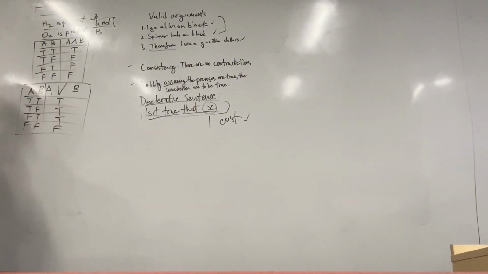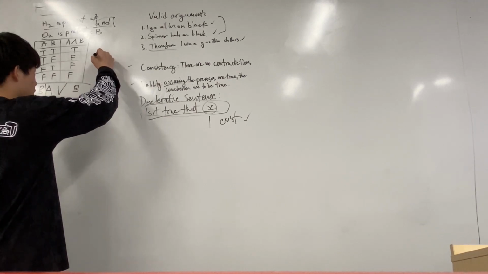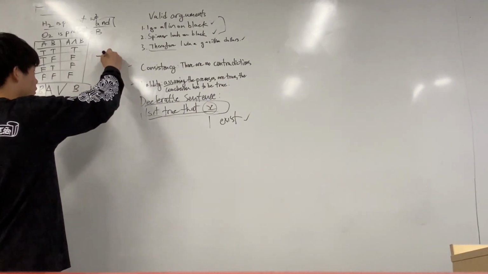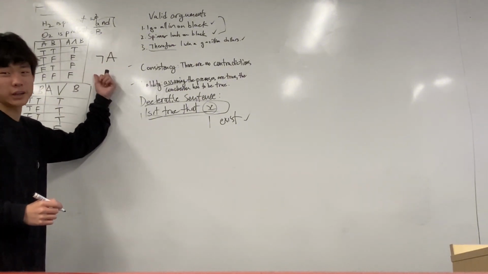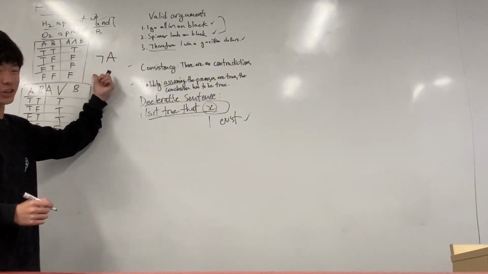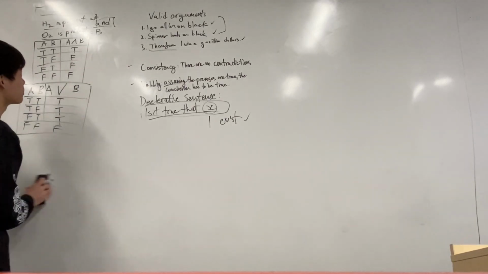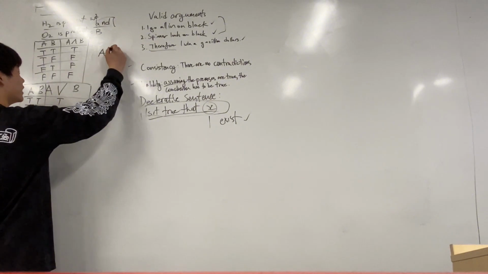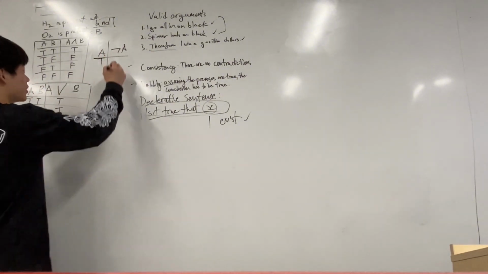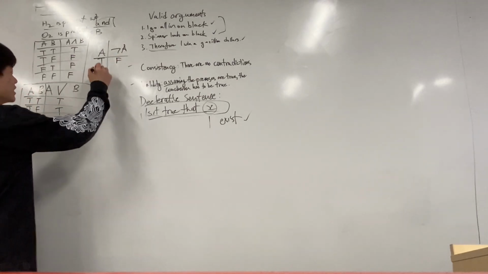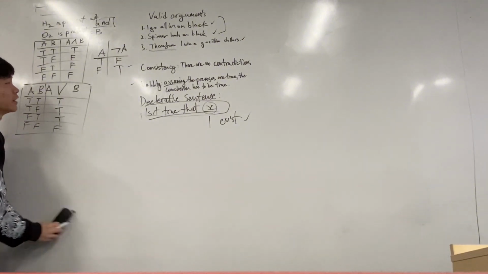Now the third truth functor is this one here. This is called the negating truth functor. It basically translates to, it is not true that A. This one is relatively simple. It's just the inverse of A. So for example, if A is true, then not A has to be false, right? If A is false, then not A has to be true. That's just how it is, right?